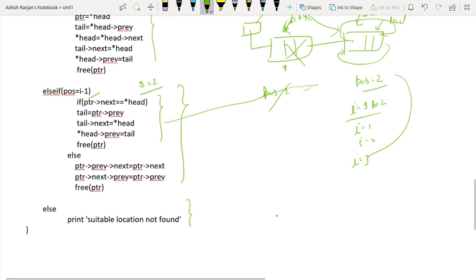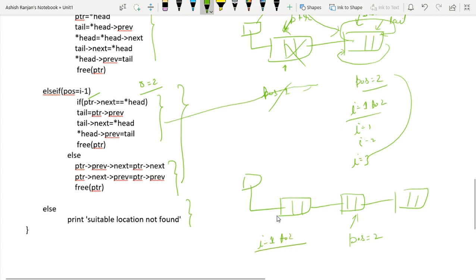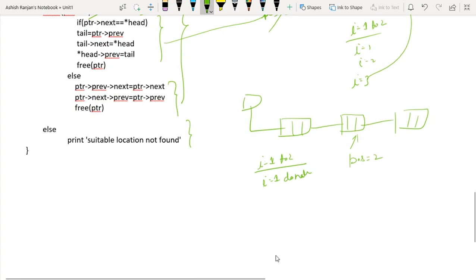One more scenario, let's see when this case will execute. When we have 3 nodes in the list and I want to delete the node in between. So in this case, the loop will run, I will run from 1 to 2. For I equals to 1, we will do nothing. For I equals to 2, PTR will become PTR ka next. So PTR will become this. For I equals to 3, we will come out of the loop.